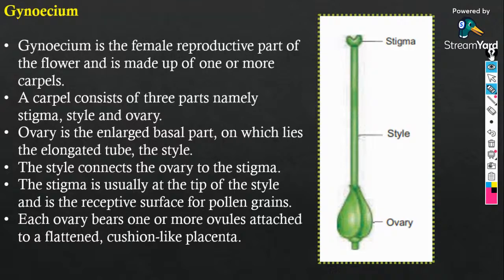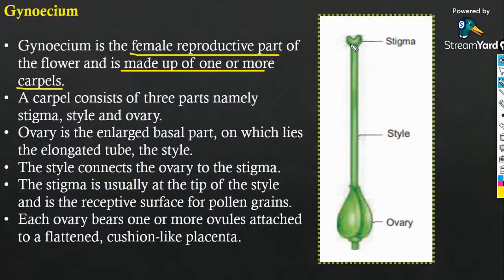What is actually gynoecium? Tell me. Gynoecium is the female reproductive part of the flower, and the gynoecium is made up of one or more carpels.